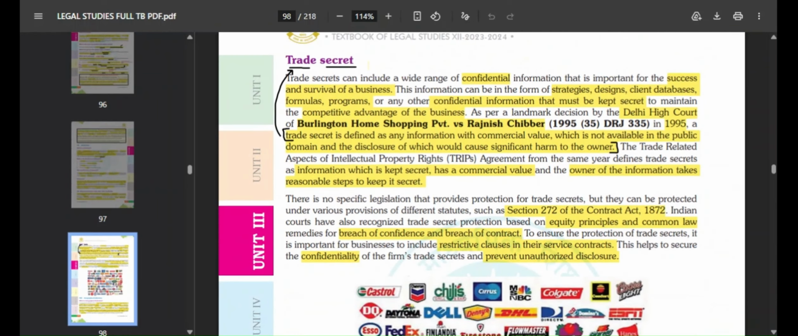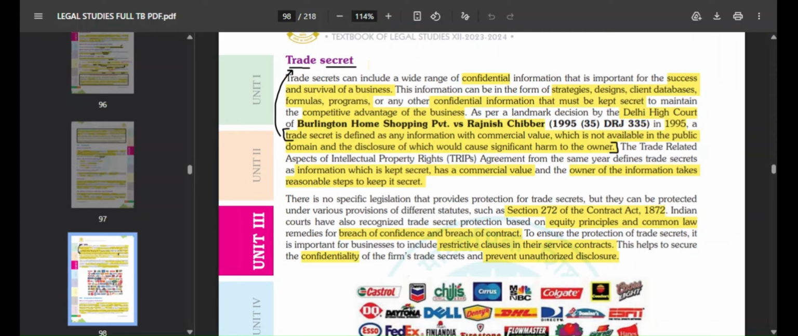Then what is a trade secret? What is a secret? A secret is something that is kept confidential. Not a lot of people know about it. In the same way, a trade secret includes a range of confidential information that is important for the success and survival of a business. You can give a lot of examples, like KFC. Have you ever heard what the recipe is, how they make their goods? No, you will never hear it out loud.